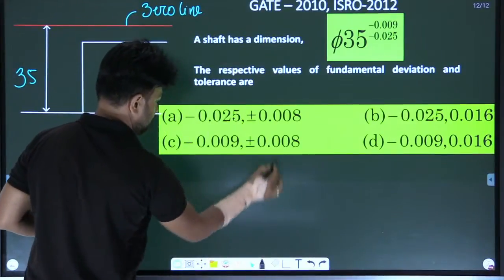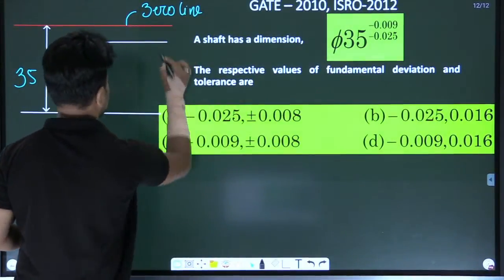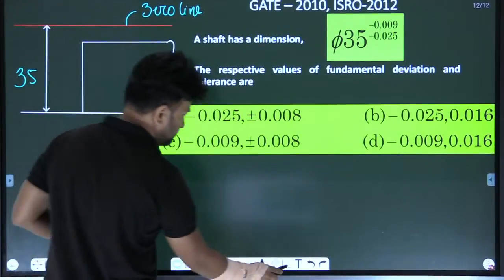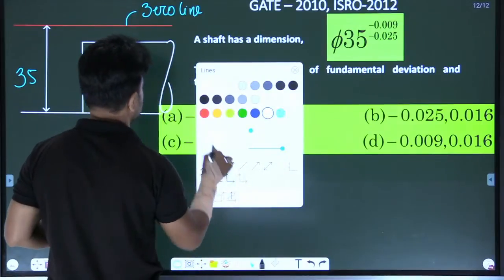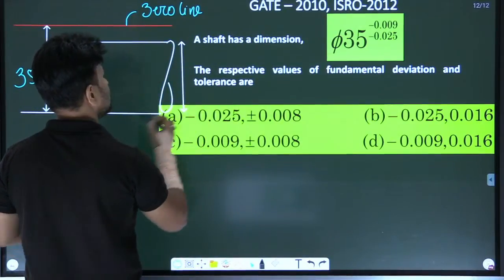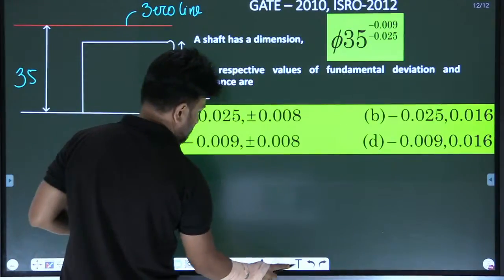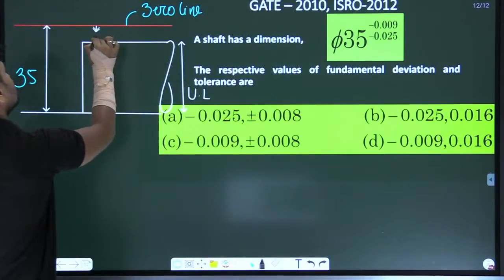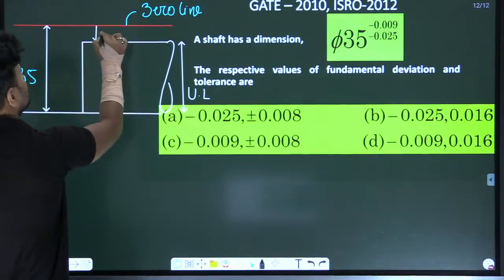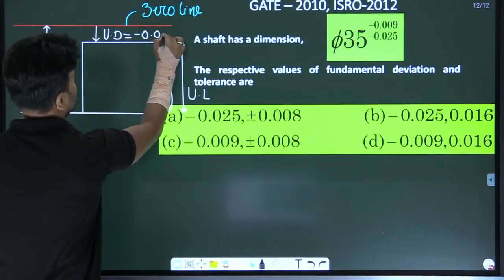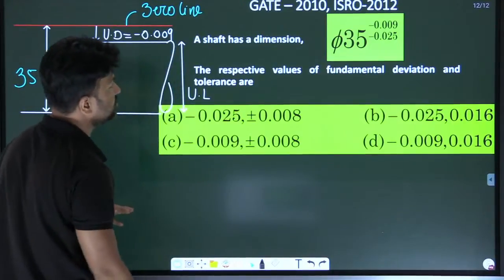Right? So, this is a shaft upper limit, and this is a deviation. That deviation is known as upper deviation, and it is minus 0.009.